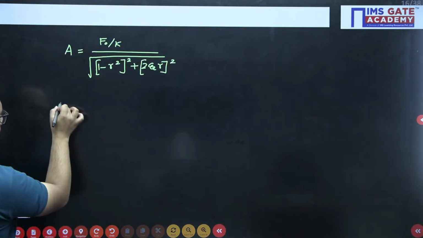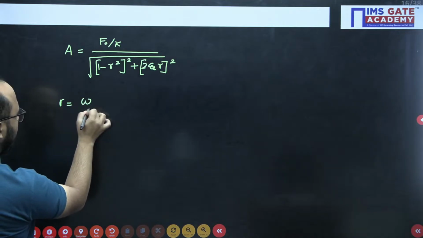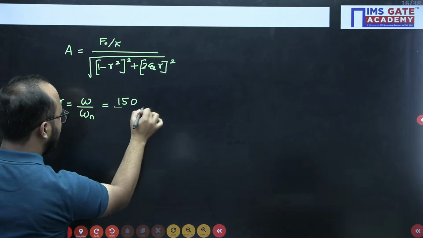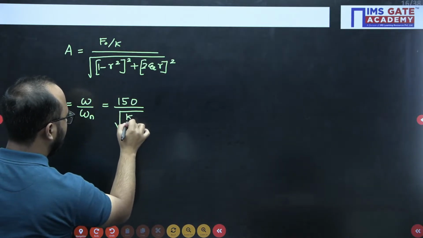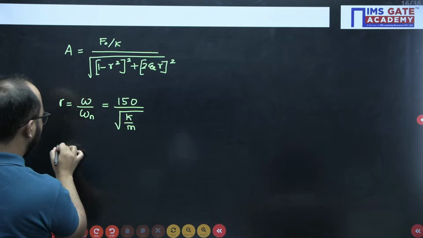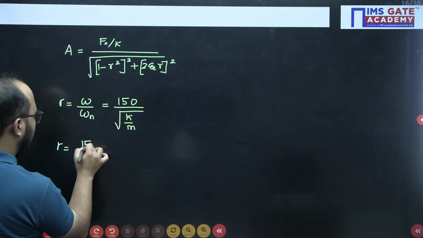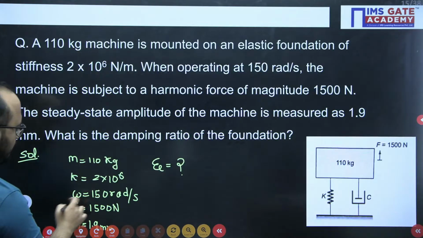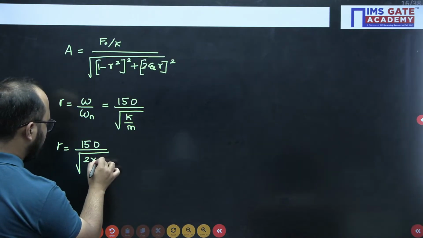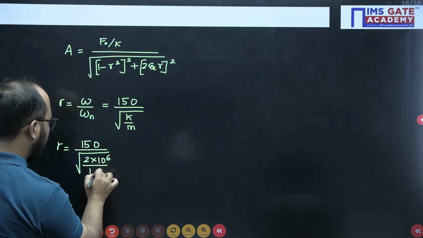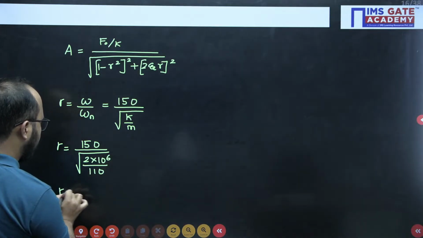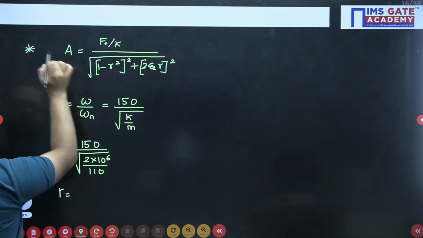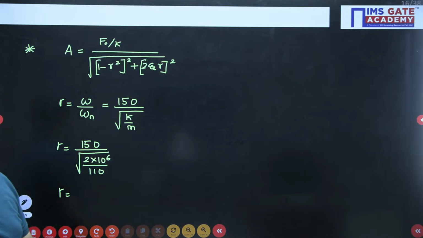Now see, R is the ratio of omega by omega n. Omega already they have given, 150, but how to get omega n? Under root k by m. So R value is 150 divided by under root k. What is the k value? 2 into 10 to the power 6 divided by mass 10 kg. So R value you will be getting something here. That R value I will utilize in this formula. Got it?